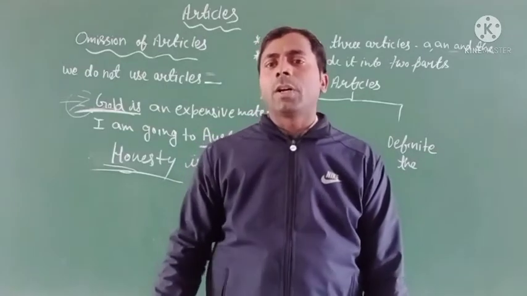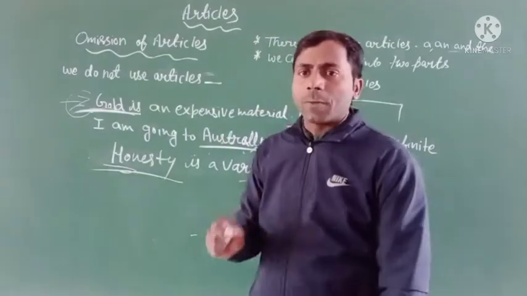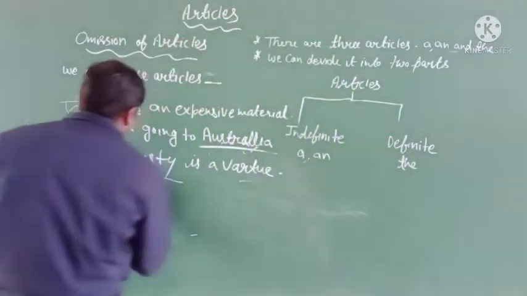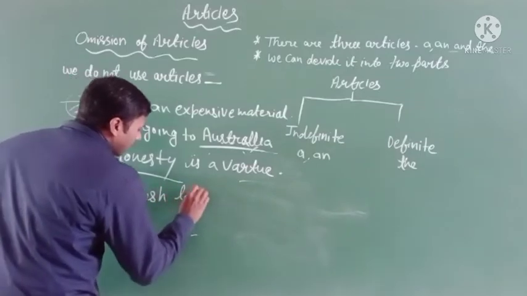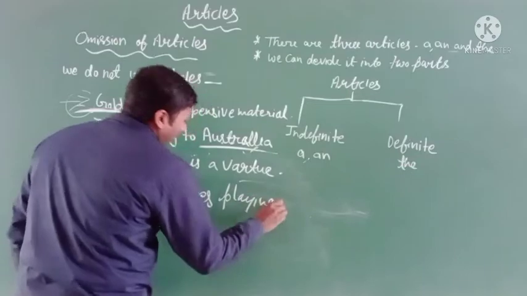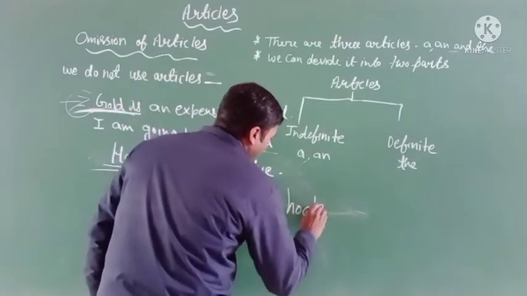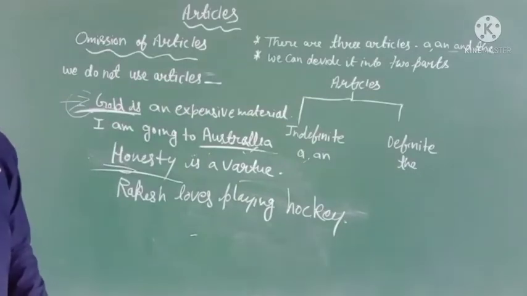Any kind of name of games and sports, like: Rakesh loves playing hockey.